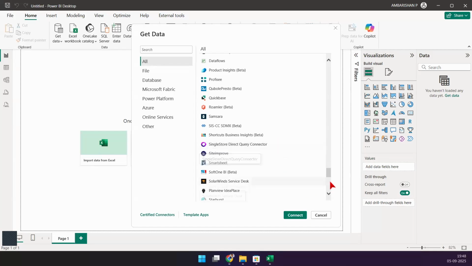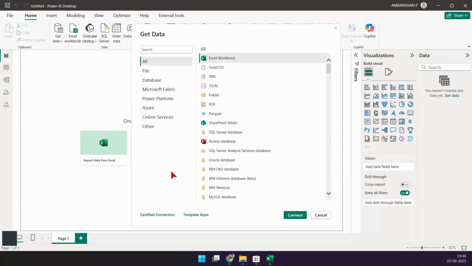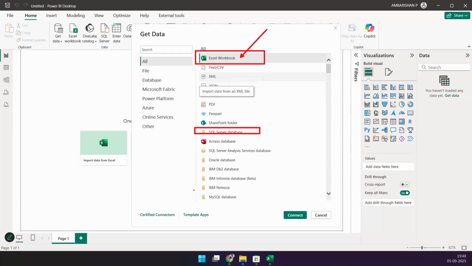Let's just move on. So where is the data coming from? That's the first question here, right? You have to ask this question again and again. Whenever you want to bring the data, the very first question you have to ask is, where is my data lying? The data should lie in an Excel workbook this time, in our case, yes or no? It can lie in a SQL Server database. It can lie in a MySQL database, whatever that is.